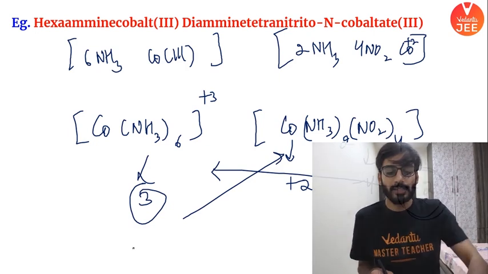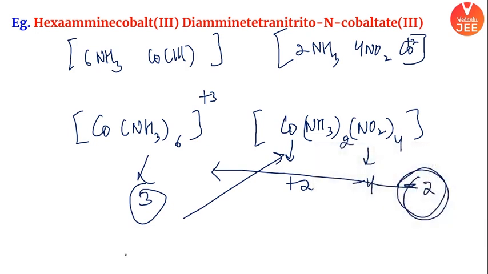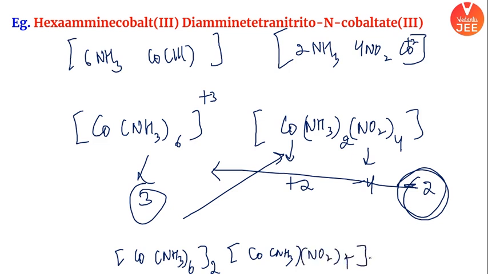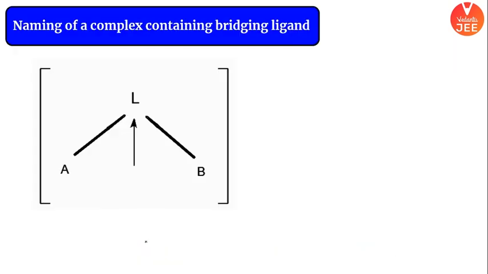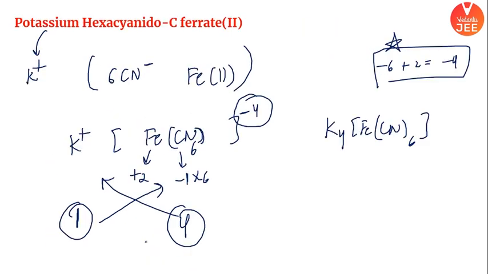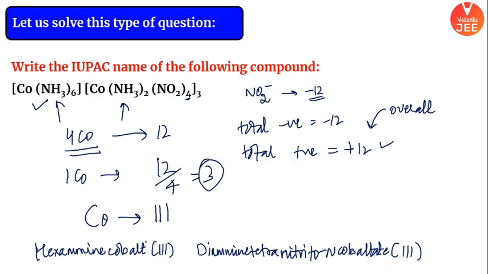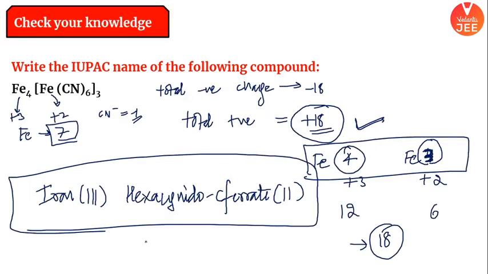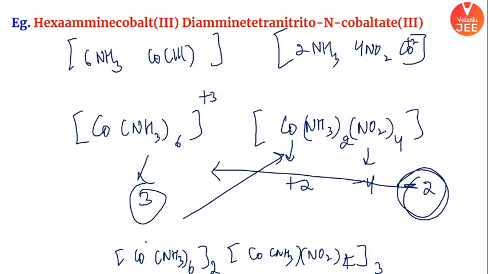What is the final answer, beta? I'm writing the final answer. [Co(NH3)6] here it will be twice, and here it will be [Co(NH3)2(NO2)4], and here you will get 3. I hope it is clear. And if you are following the lecture properly, check this out. I have just reversed what I have taught so far. Correct? What I have studied, I have reversed it, nothing else.